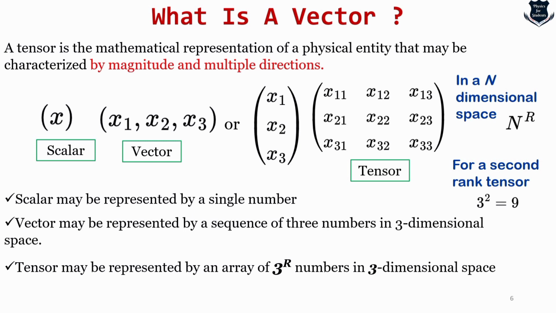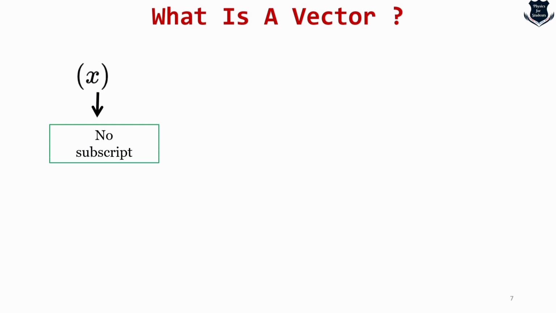Don't worry, things will become much clearer once we go ahead in this video. We will give multiple examples of tensors, and we will show you why there is a need for tensors, why physics is so much about tensors, and why we are learning tensors. So till now what we have understood is that when there is a question of magnitude and multiple directions, this is where a tensor comes in. Tensors look like this: x11, x12. We got one scalar, one vector, and one tensor. Okay, so let's move ahead in the video and find out more about tensors.